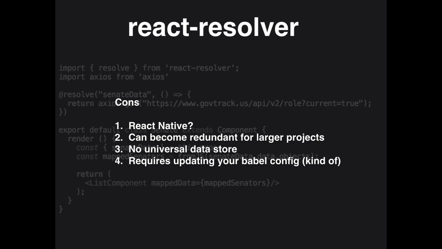There's no universal data store again. It's just not Redux. And it tends to get a little redundant because you are passing in an actual axios.get everywhere in each component. But it's perfect for small apps, and it works for me. Well, it worked for me that one time.